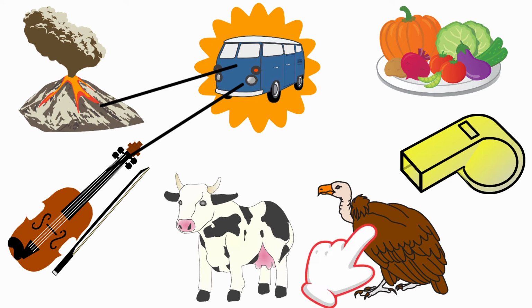Next one, vulture. Vulture. The beginning sound of the picture vulture is V. And the sound of the letter V is V. The sound of the letter V and the beginning sound of the picture vulture are same. So, we are going to draw a line from van to vulture.